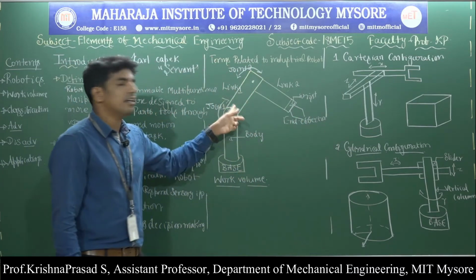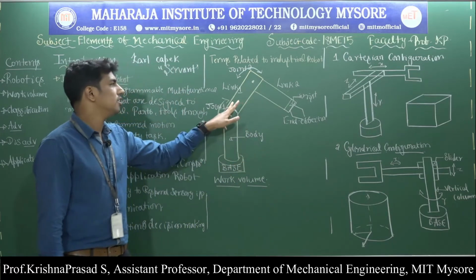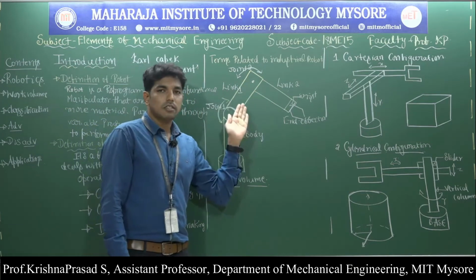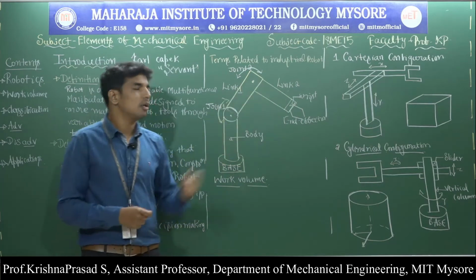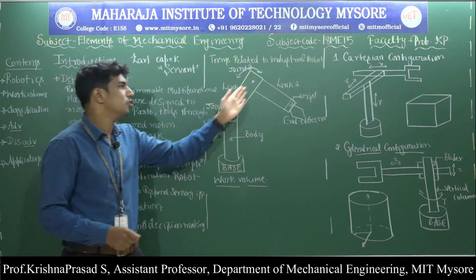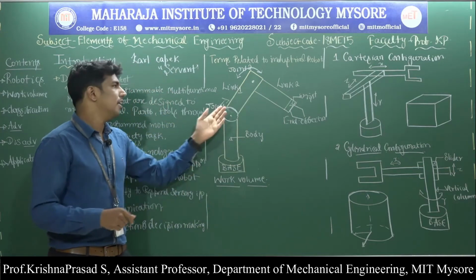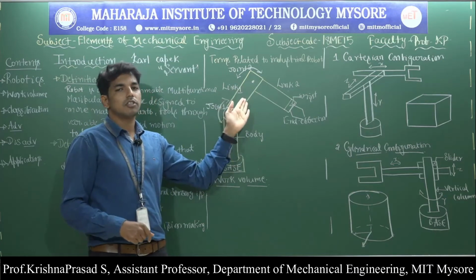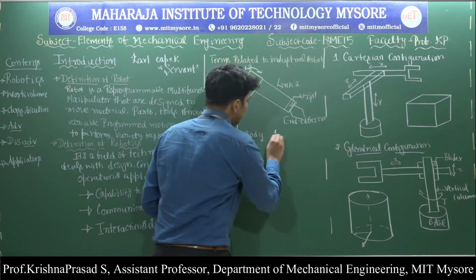The link is a rigid member that connects the joint. It provides the relative motion between the input link and the output link. That means the motion of the input link provides the various motion to the output link. So this is called a link. A link is a rigid member that connects the joint. Here the motion of the input link causes the various motion to the output link. So first thing, it is called the link.